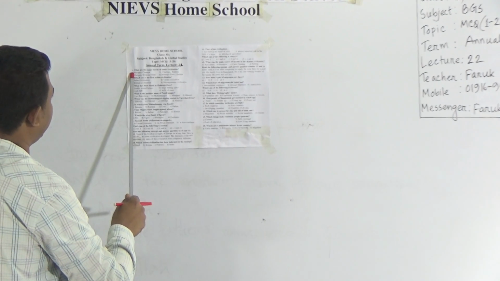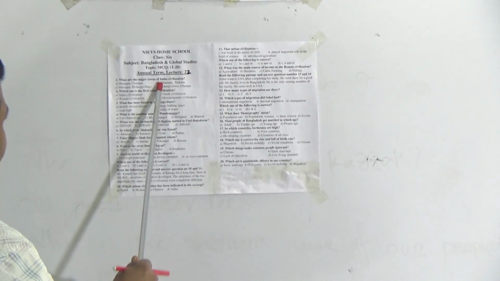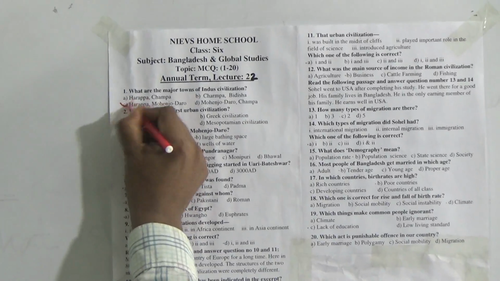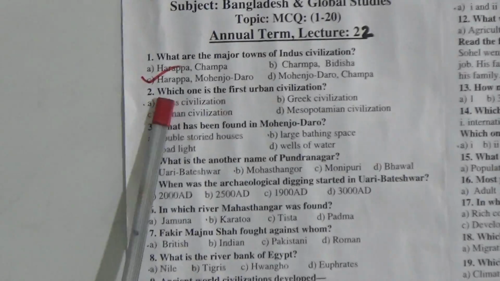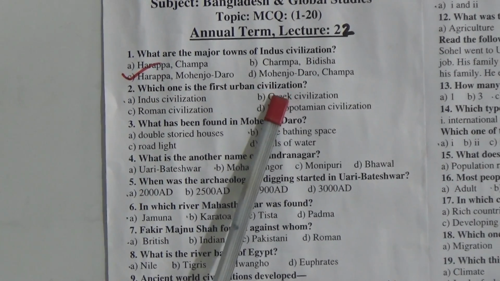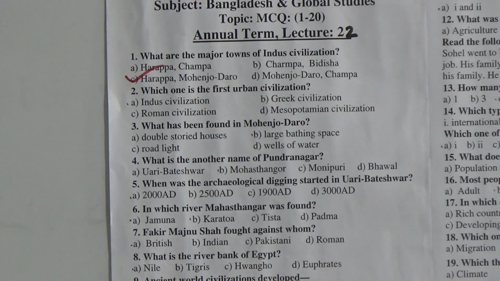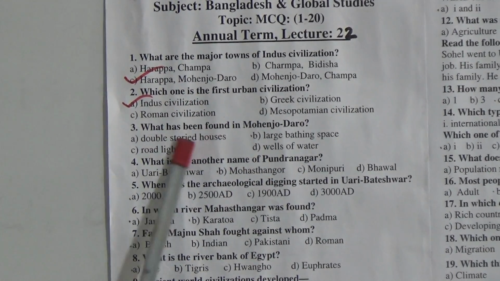Number 1 MCQ. Where are the major towns of Indus civilization? You know that the Indus civilization's major towns were in Harappa and Mohenjo-daro. Number 2, which one is the first urban civilization? The first urban civilization was Indus civilization.